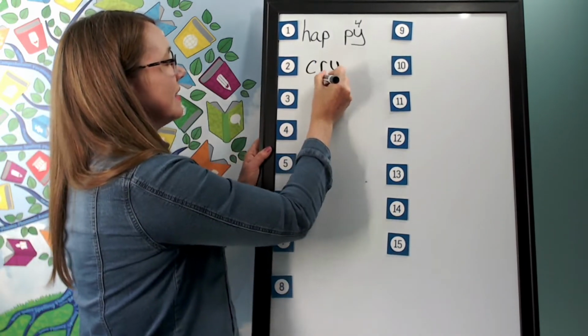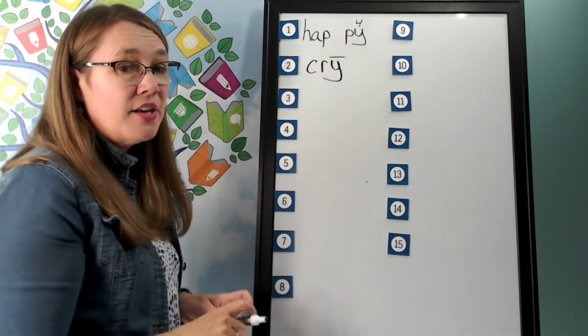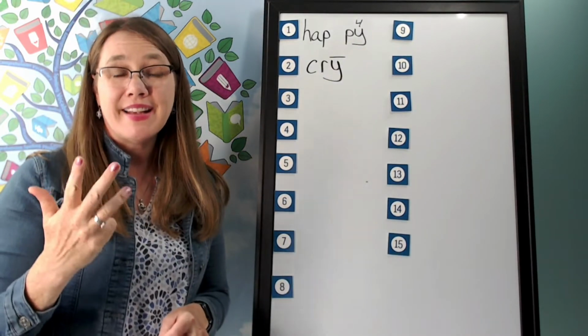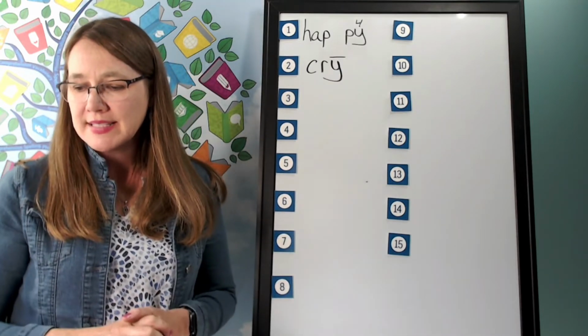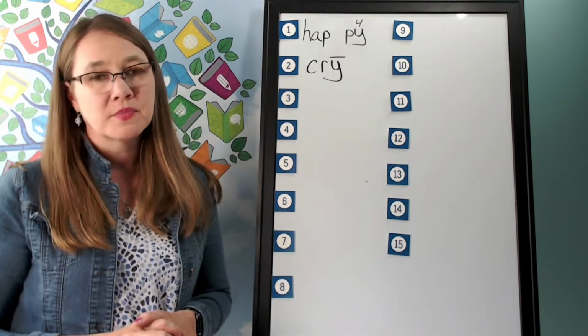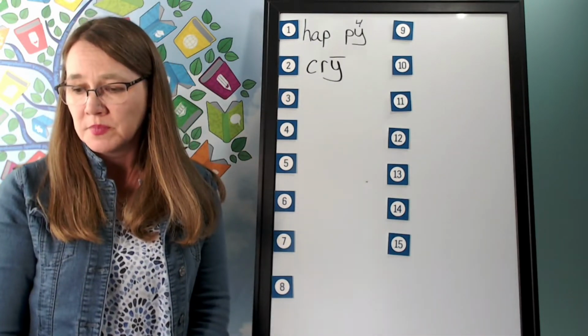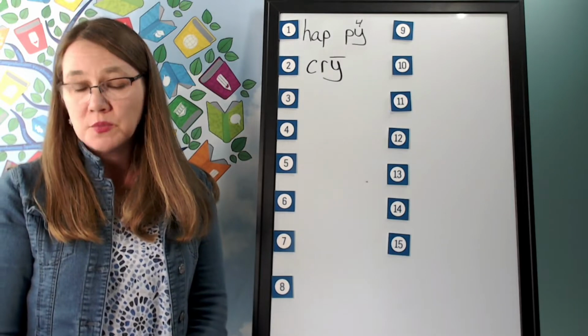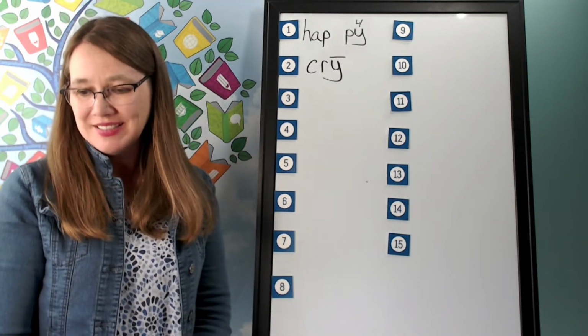K, I. How will we mark it? We'll put a line over the I. Notice, y, i, e is saying its long sound, I. And why is it saying its long sound? Well, it's at the end of a one-syllable word. So when a one-syllable word ends with a single vowel y, it says I.